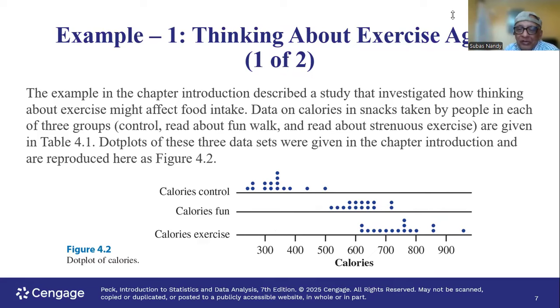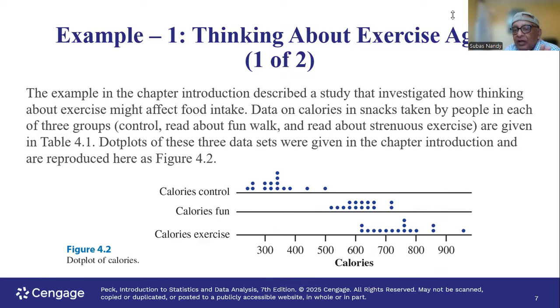So, what is the bottom line? The bottom line, the spread from the lowest to the highest and the center of the data are different in each case. For example, the center of the calories for the control group, which are not going to do anything after reading, the center is the number on the top horizontal line with the highest number of dots.